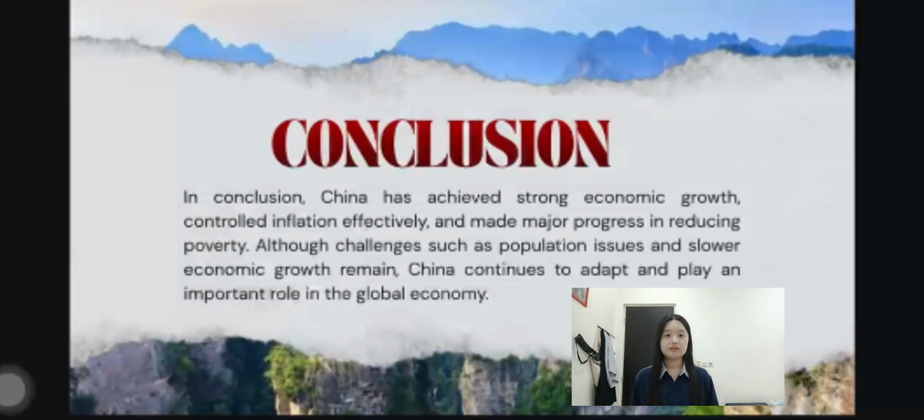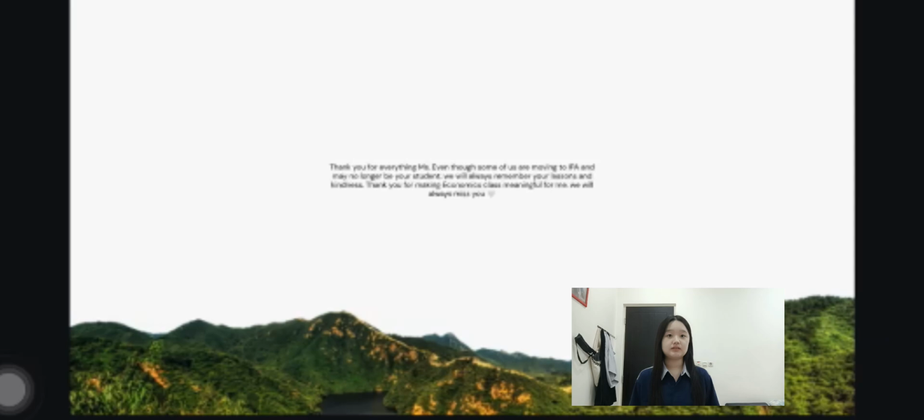So in conclusion, China has strong economic growth and significant poverty reduction and has been able to keep their inflation rate stable. However, China still faces some challenges like population issues and slow economic growth. Even so, China continues to adapt and improve its economy and become one of the most powerful countries throughout the world. That is all for our presentation.